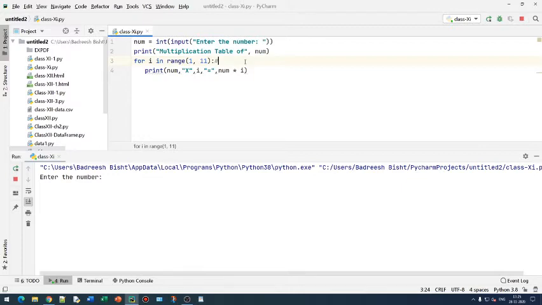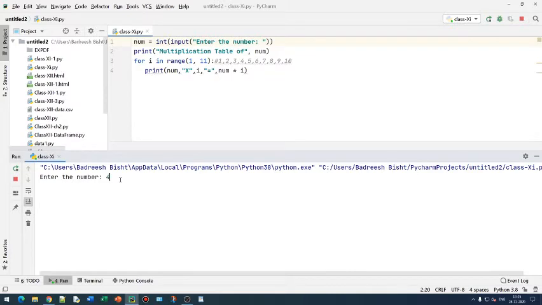So what values are going to be assigned to i? It is 1, then 2, then 3, 4, 5, 6, 7, 8, 9 and up to 10. All these values are going to be assigned to i. इस I वेरिएबल को ये सारी वैल्यूज असाइन होंगी. देन आप क्या करोगे, नम वैल्यू जो आप एंटर इनपुट कर रहे हो यहाँ पर, stop and run again.